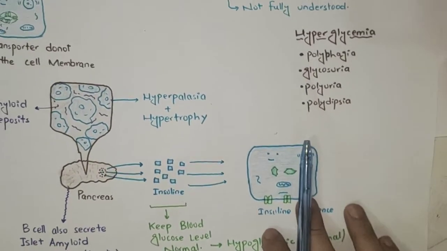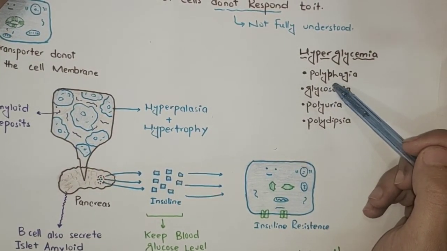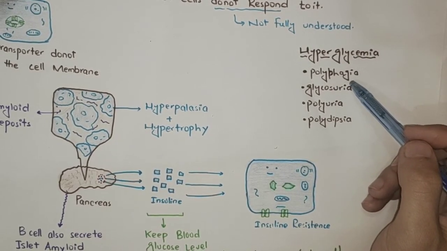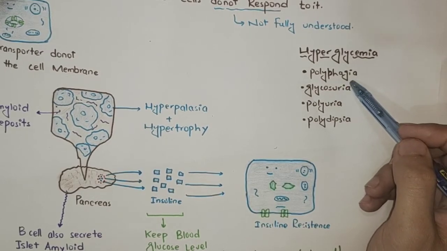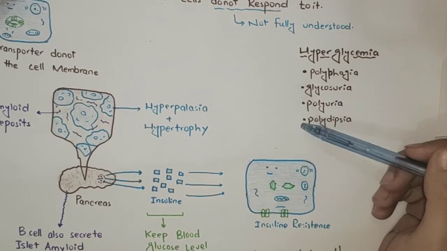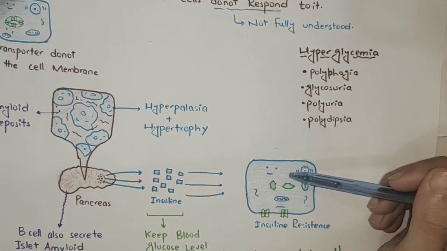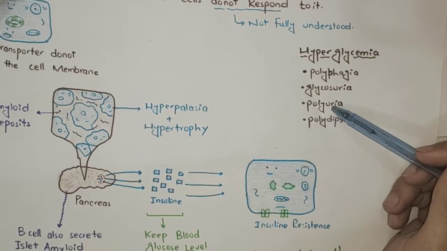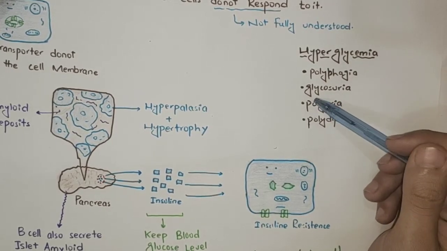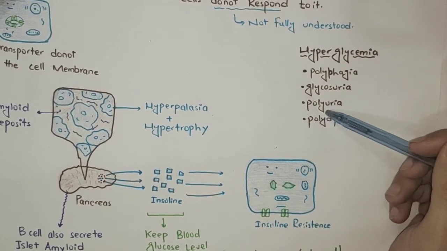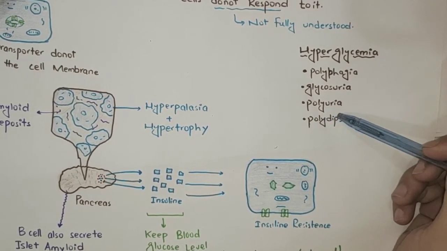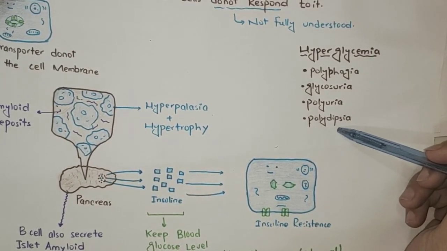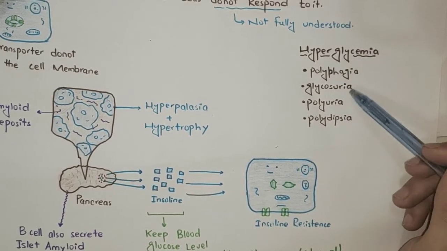Some of the symptoms of hyperglycemia are polyphagia. Polyphagia means the person will eat more food with a lot of hunger. The reason is that the blood glucose level is high, but the glucose will not enter the cell. The patient needs energy for the cells, so he will eat more and more. Glucosuria: the glucose will pass in the urine. Polyuria: the person will urinate more and more. Polydipsia: the patient will be dehydrated because of the increased urine, so will drink more and more water. So these are the symptoms of hyperglycemia.